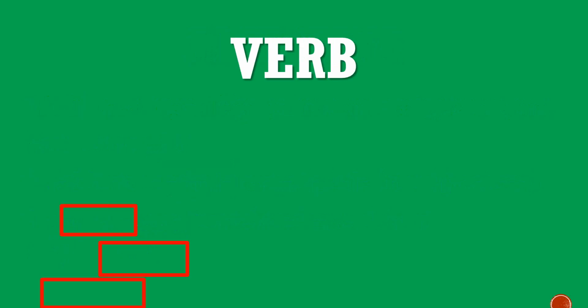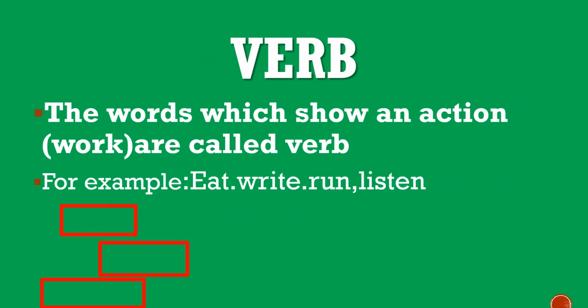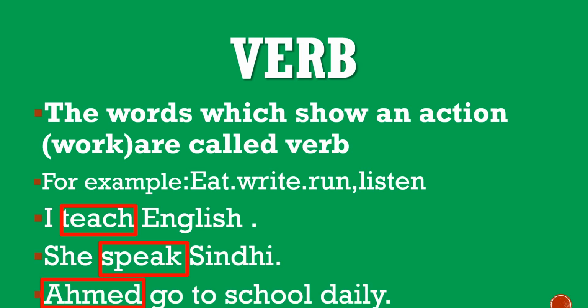The next part of speech is verb. The words which show an action or work are called verbs. For example, eat, write, run, listen. I teach English. She speaks Hindi. Ahmad goes to school daily. Here teach, speak and go are verbs.